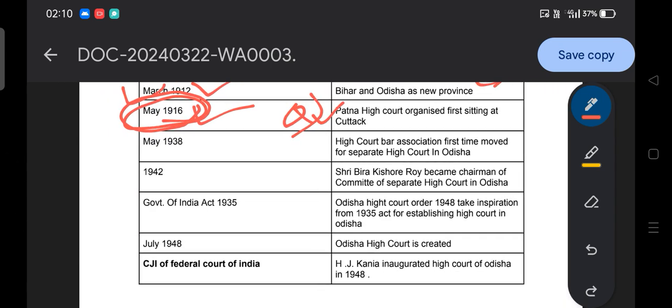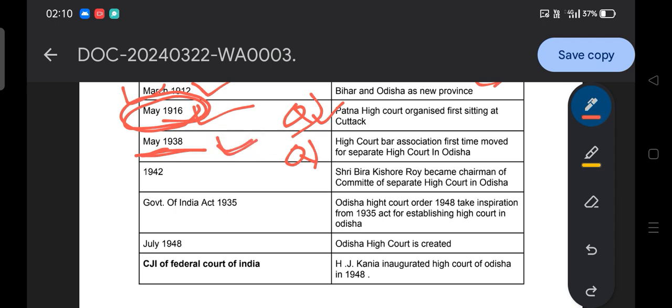Moving to the next, May 1938. The High Court Bar Association for the first time moved for a separate High Court in Odisha. Simply they can ask the question: in which year did the High Court Bar Association first time move for a separate High Court in Odisha? The High Court Bar Association first demanded a separate High Court in Odisha in 1938.